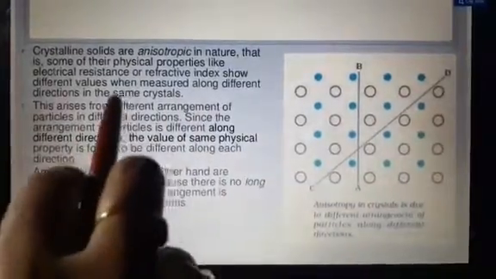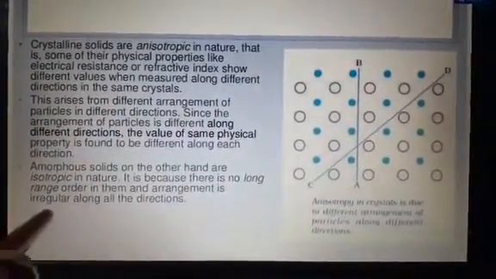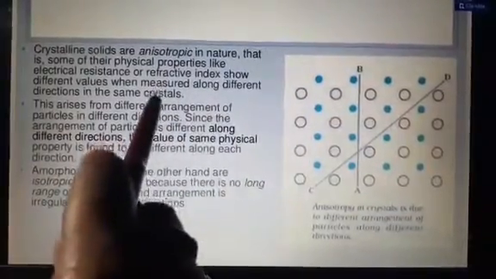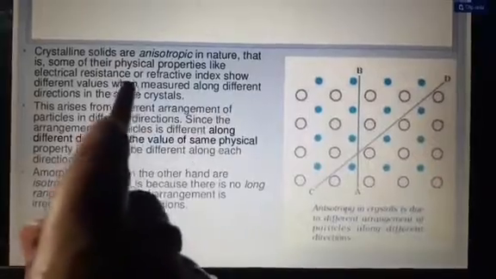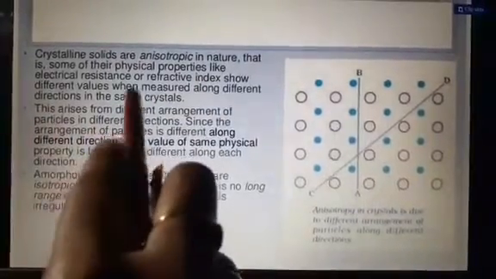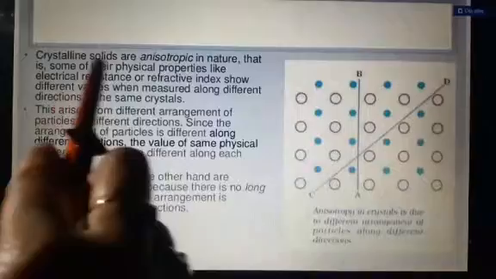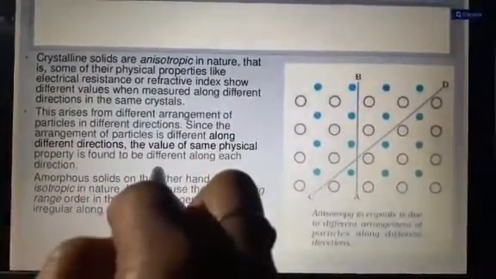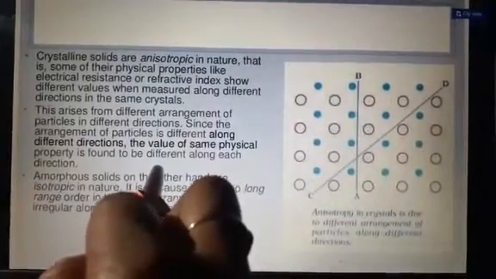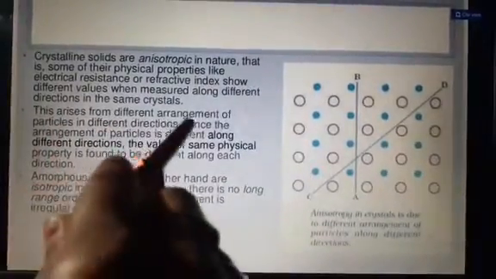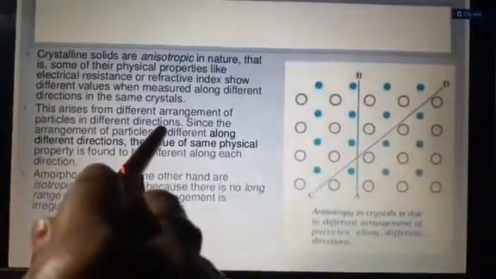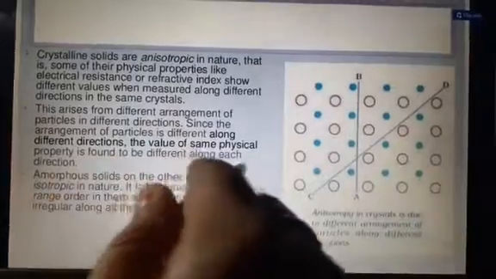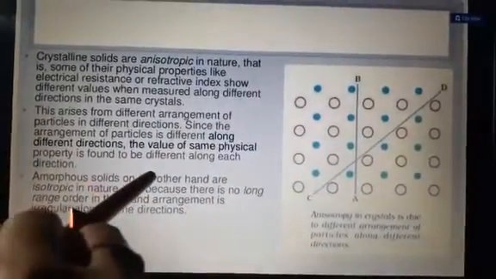If in the same crystal we measure the physical properties along different directions and the values of these properties are different, these types of solids are known as anisotropic in nature. Why is this so? This arises from the different arrangement of particles in different directions. Since the arrangement of particles is different along different directions, the value of the same physical property is found to be different. It is simple.